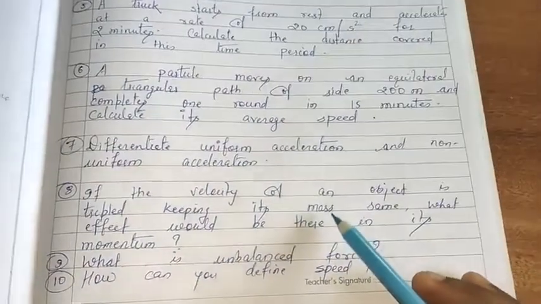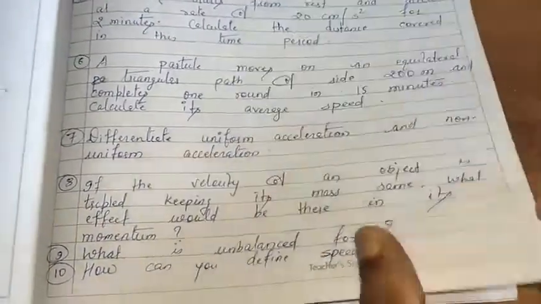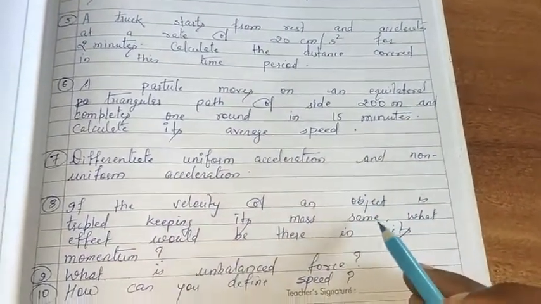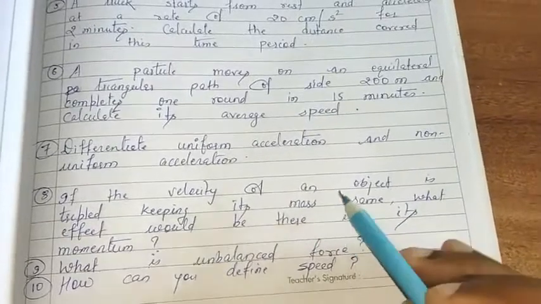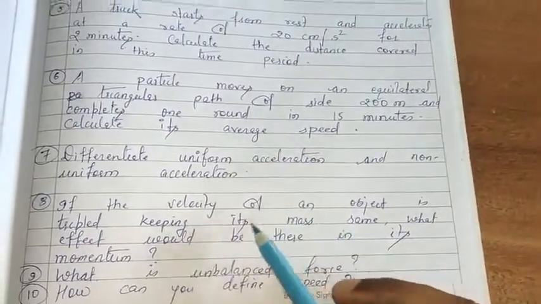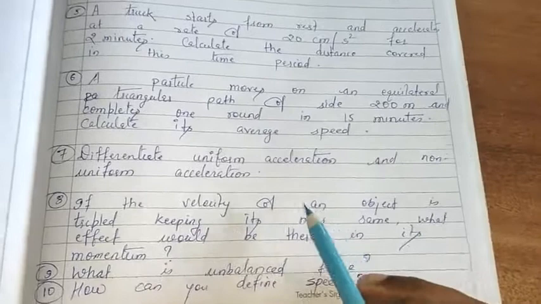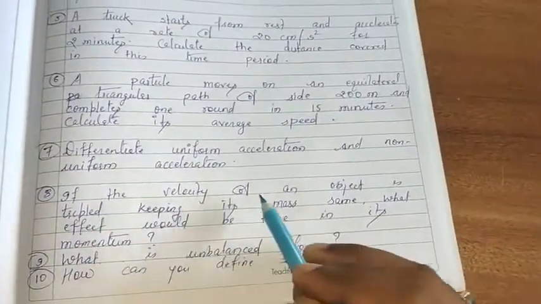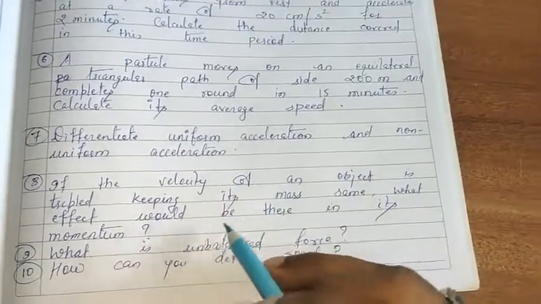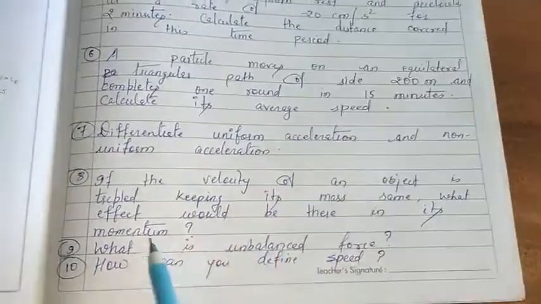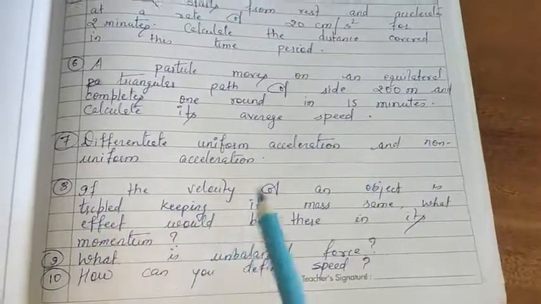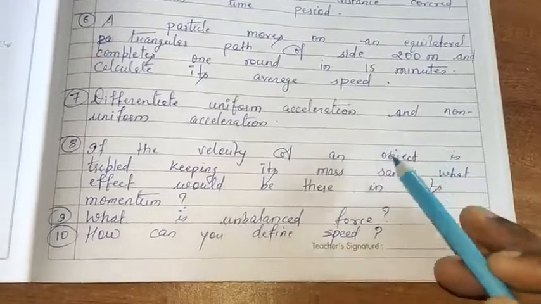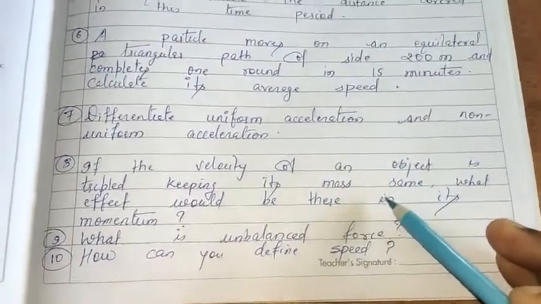If an object has mass m and velocity v, in the second case the velocity of that object becomes tripled, that is 3v, keeping the mass constant. What effect would there be on its momentum? And what is the final momentum of the object? You have to solve it.